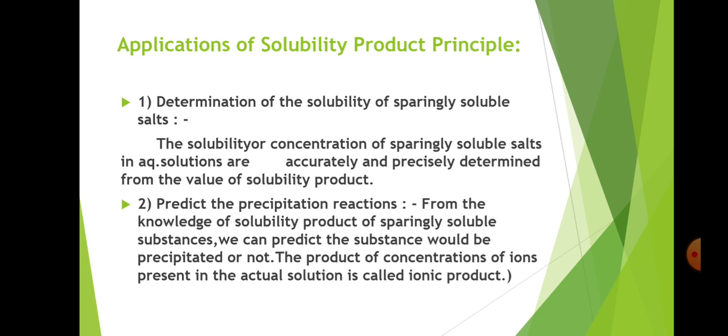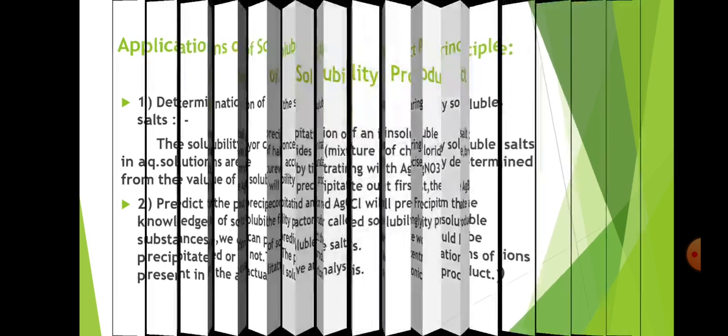If the ionic product of a salt solution in water is greater than the solubility product, then the solution is called a supersaturated solution and precipitation will take place. If the ionic product of a salt solution in water is less than the solubility product, then the solution is unsaturated and there is no precipitation. And last one is, if the ionic product equals the solubility product, then the solution is saturated but no precipitation will take place.